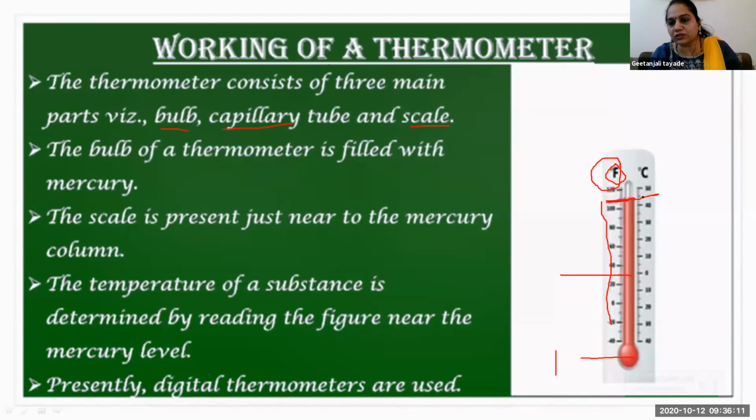In the Celsius scale, it is more than 40 and below 45. For Fahrenheit, it is something more than 100. Are you able to see this? In Celsius, it is just near 45 degrees Celsius, and in Fahrenheit it is above 100 degrees Fahrenheit. So 2 scales are there. A digital thermometer is also available in 2 scales, Fahrenheit and Celsius. Mostly we use the Celsius scale, but a few thermometers are in Fahrenheit also.